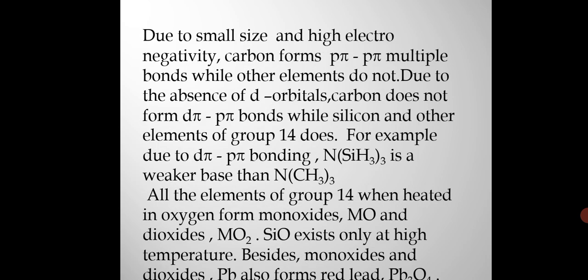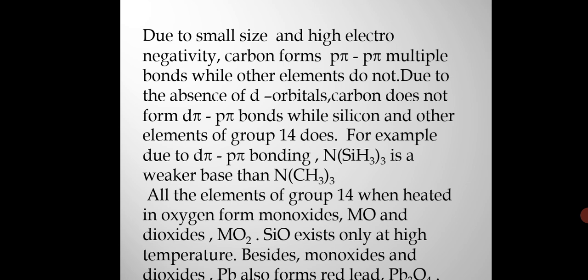Due to small size and high electronegativity, carbon forms p-pi p-pi multiple bonds with other elements, while other elements do not. Other elements, due to the presence of d orbitals, form d-pi p-pi multiple bonds. We can say that.